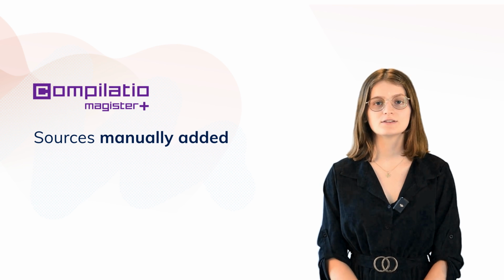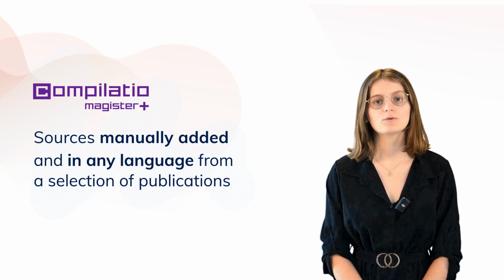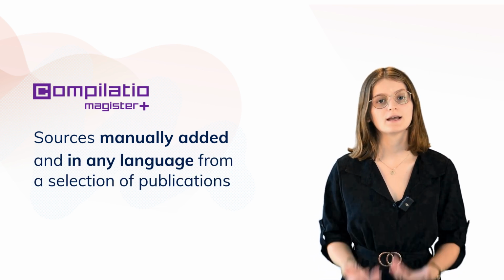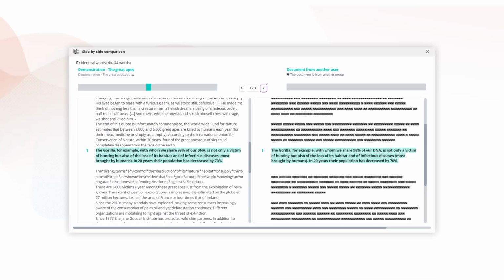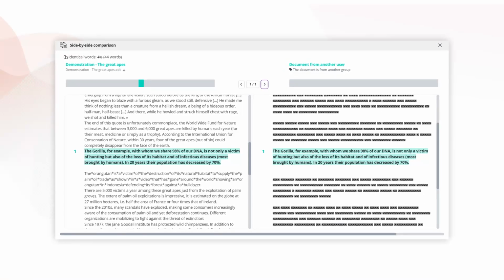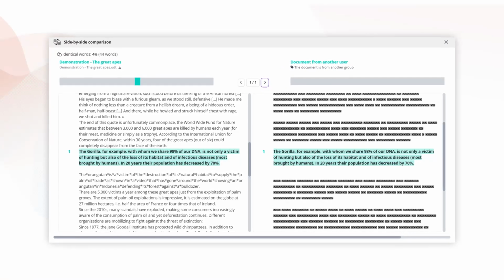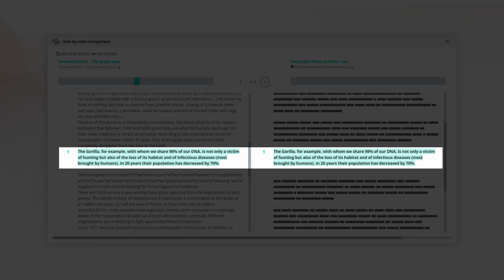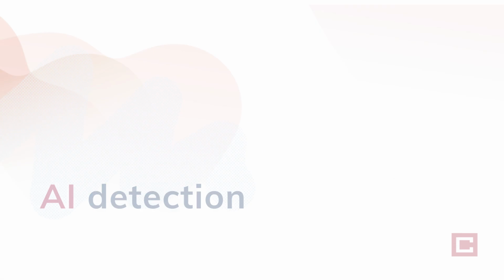If you have a Compilatio Magister Plus subscription, you also compare your document with sources that you manually add to your analysis, and in any language from a selection of scientific and academic publications. The comparison between the text and its source. Once the sources have been identified, the entire document is compared with all the sources found. After this comparison, we can determine which passages in the document present similarities.